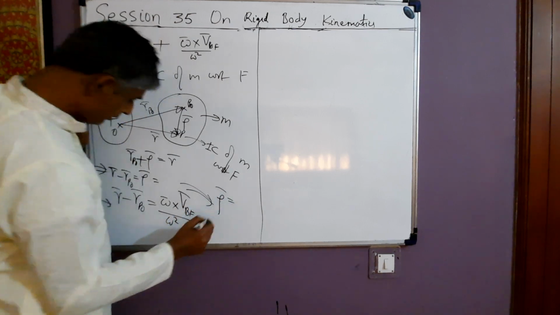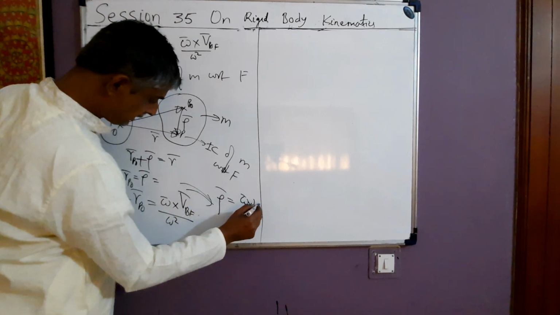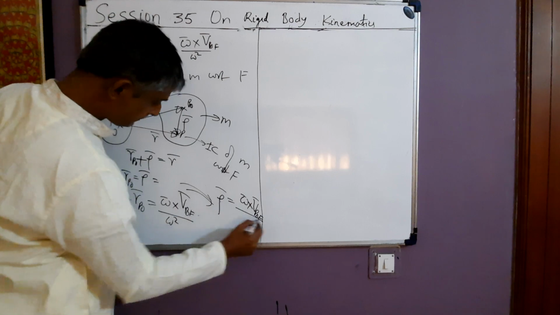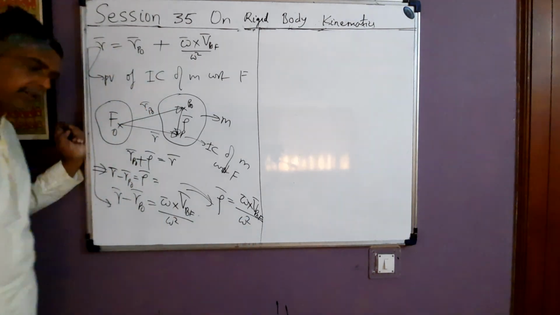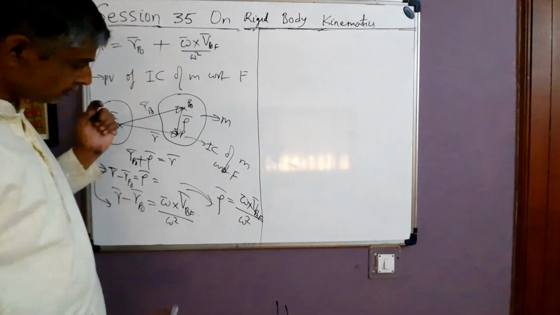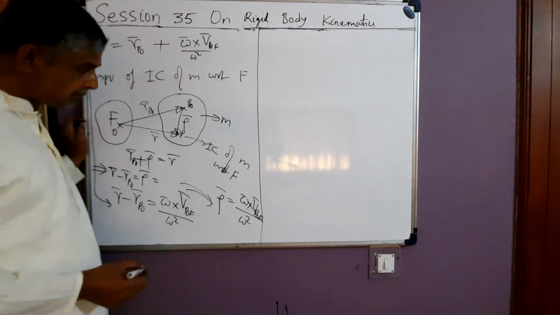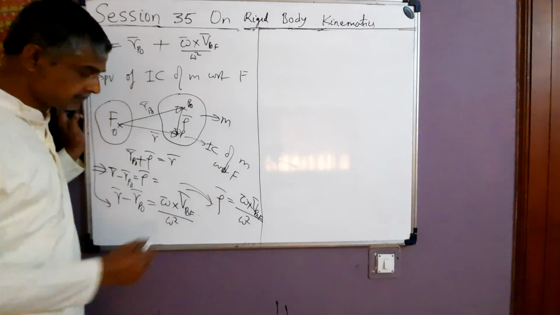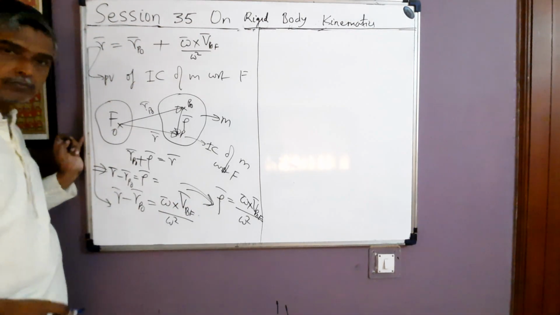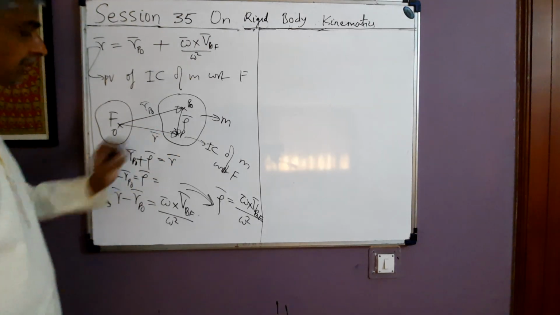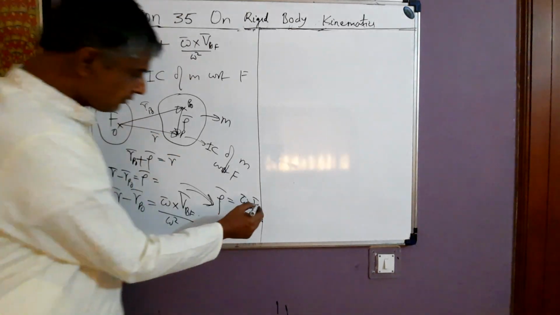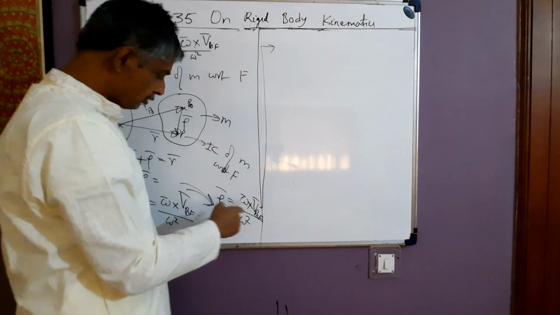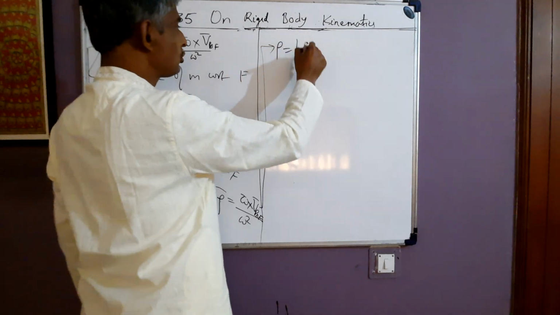So these two equations imply that vector rho is equal to omega cross V P naught F by omega square. This is the vector rho. What does this mean? If we evaluate the magnitude of this relation on both sides, rho is the magnitude of vector rho.